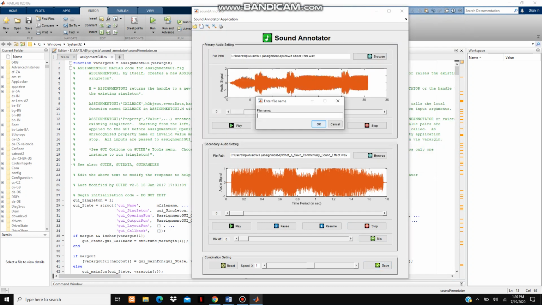and give a file name. Let's give it a file name. Now let's click OK. Now finally the audio has been saved. The audio is saved using the WAV extension.